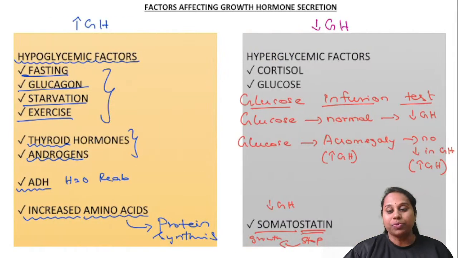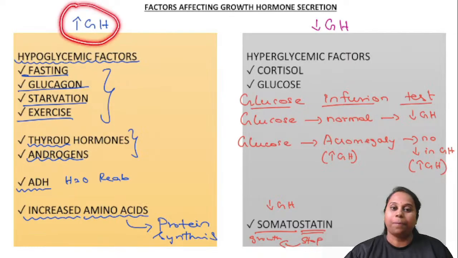What are the factors which affect growth hormone secretion? What are the factors which increase growth hormone secretion? Growth hormone is hyperglycemic. It means growth hormone increases the levels of blood glucose. Therefore, any factor which decreases the level of blood glucose will increase growth hormone. All hypoglycemic factors, what are they?